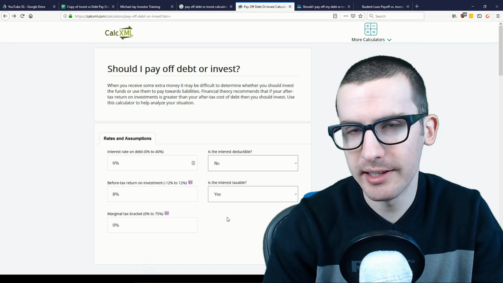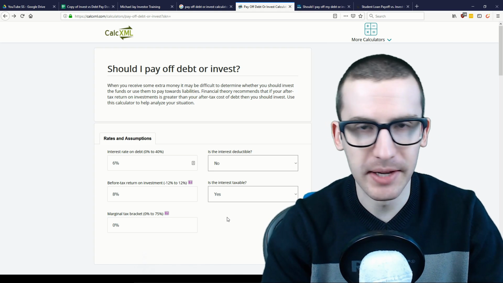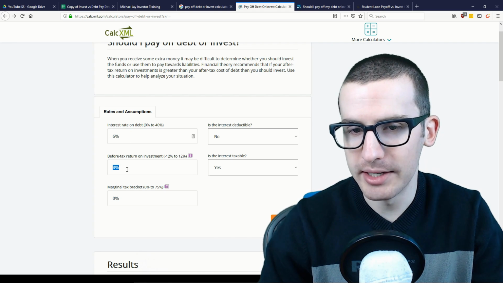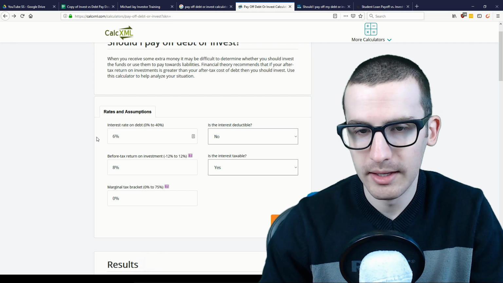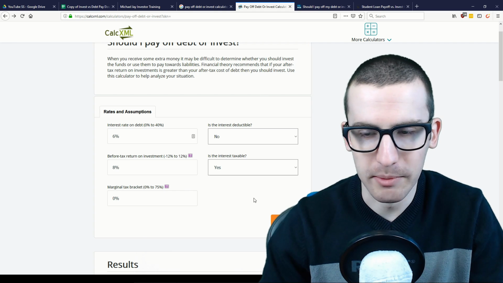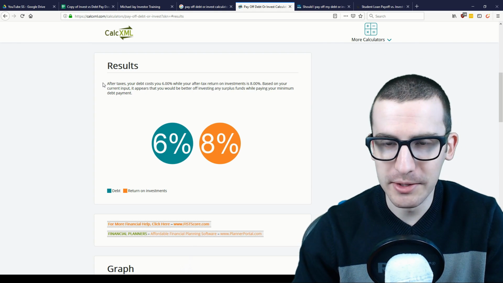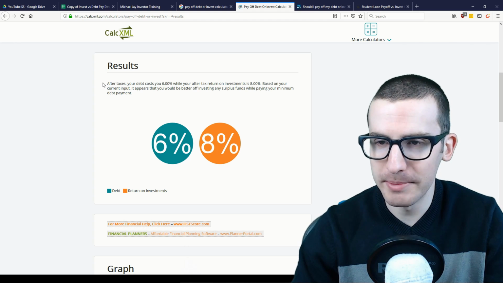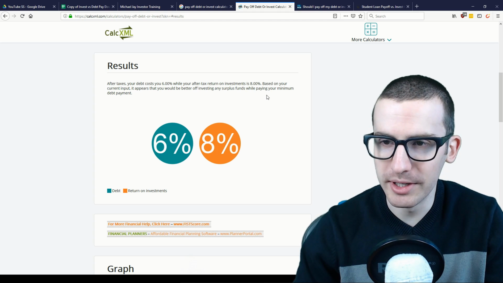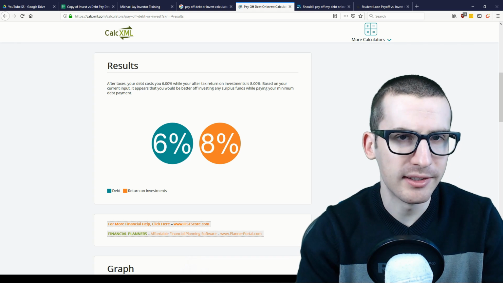What I found is that these calculators tend to oversimplify this decision and don't take into account the uncertainty that investing can bring. For instance, this calculator asks that you input the interest rate on your debt as well as your before tax return on your investment. In this example, we'll just use the default settings, which was 6% interest on debt and 8% return on investments. The results of this calculator say that after taxes, your debt costs you 6%, while your after-tax return on investment is 8%. Based on your current input, it appears you'd be better off investing any surplus funds while paying your minimum debt payment. You can probably already guess why this is not a particularly helpful calculator.